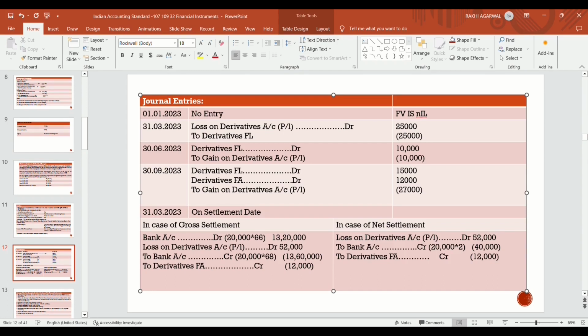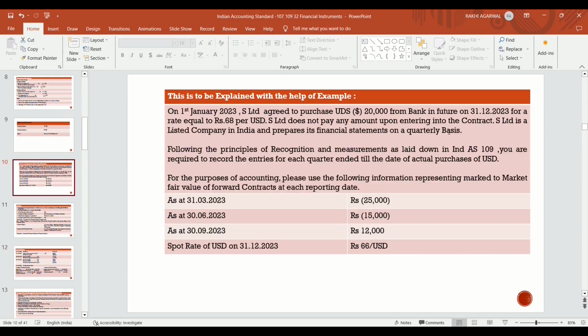There is a loss of 25,000 on mark to market. How is it to be determined? The rate of the contract is 68 per USD, and the contract is for $20,000. So it becomes 20,000 into 68, which is 13 lakh 60,000. Loss is of 25,000.